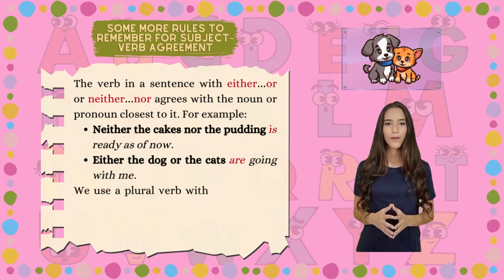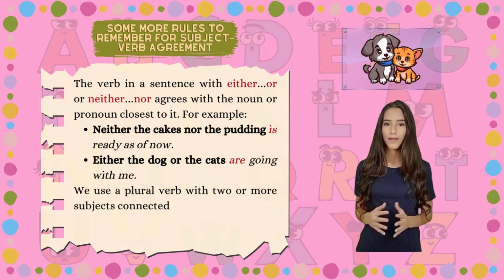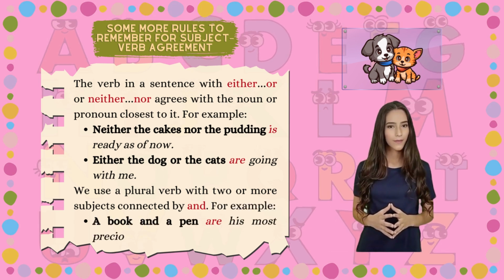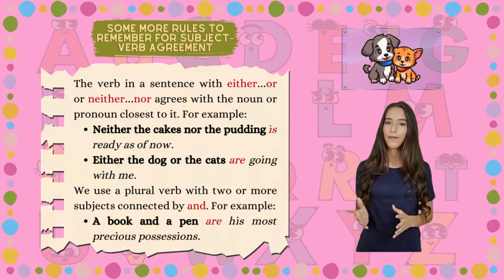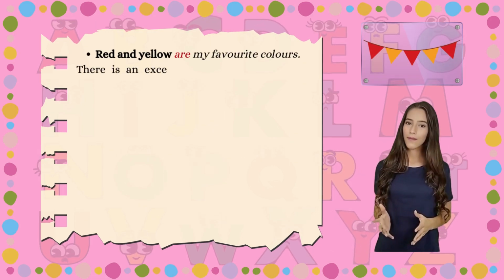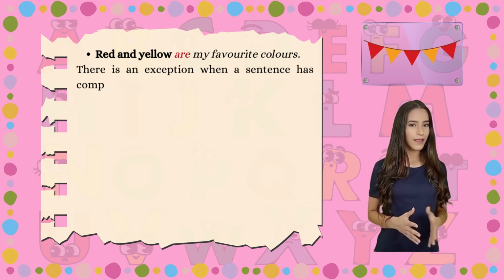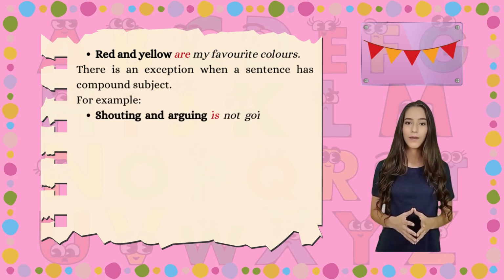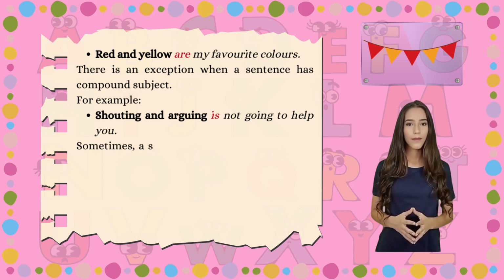We use a plural verb with two or more subjects connected by and. For example, a book and a pen are his most precious possessions. Red and yellow are my favorite colors. There is an exception when a sentence has a compound subject. For example, shouting and arguing is not going to help you.